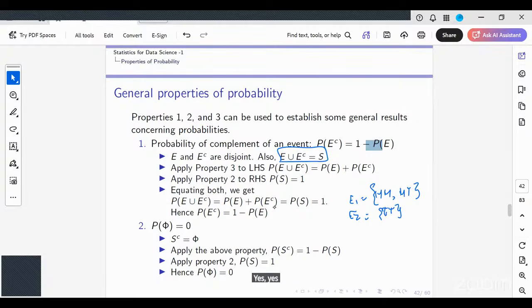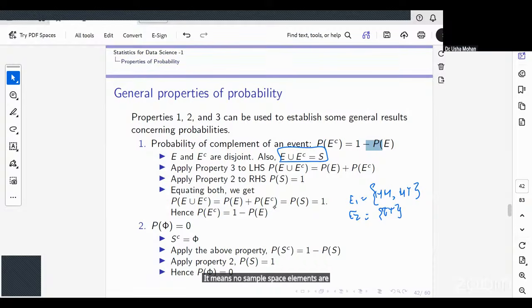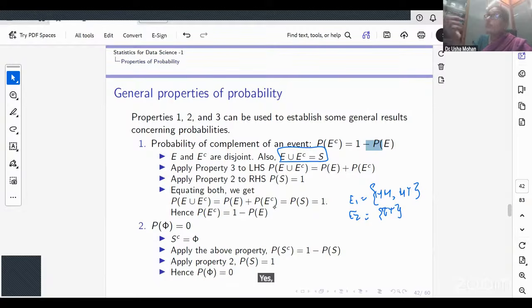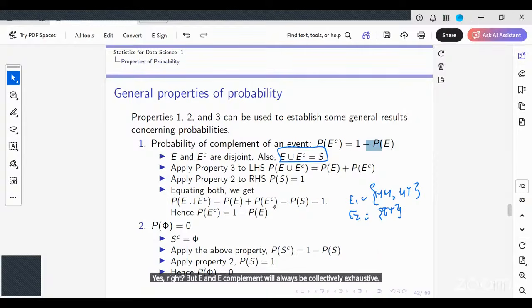Being collectively exhaustive is not a condition for being disjoint. It means no sample space elements are left. But E and E complement will always be collectively exhaustive. Got it. Is it clear? Perfect.